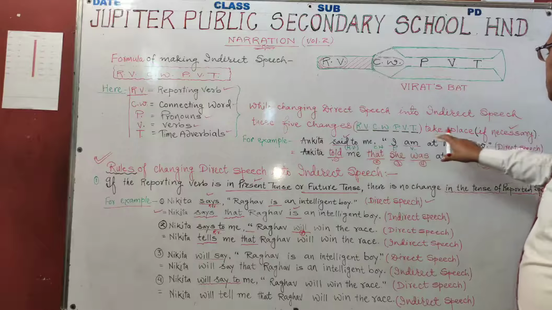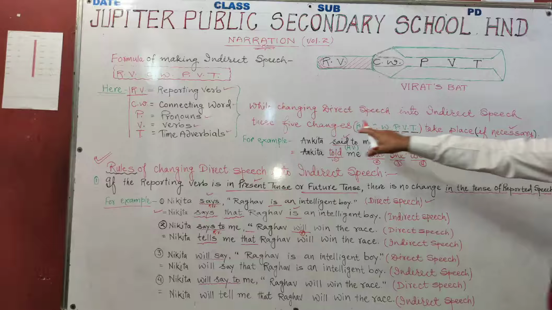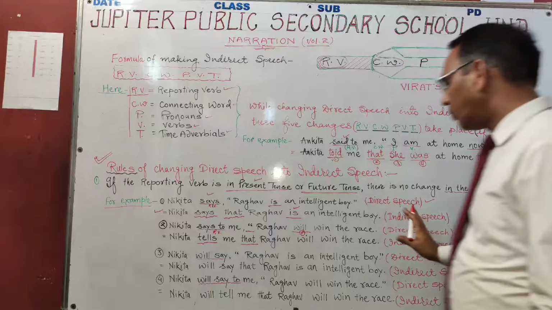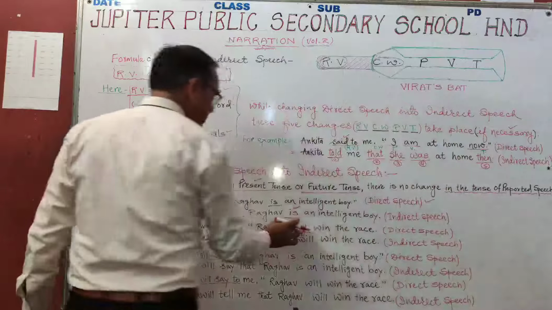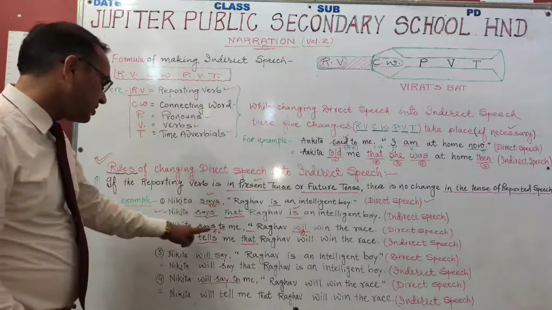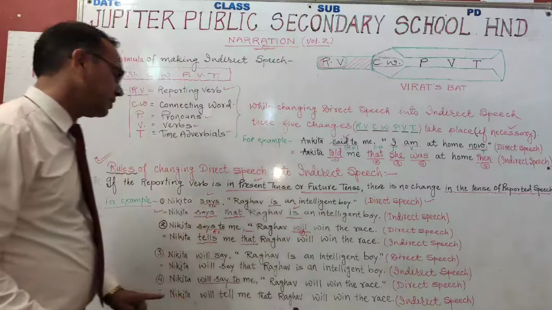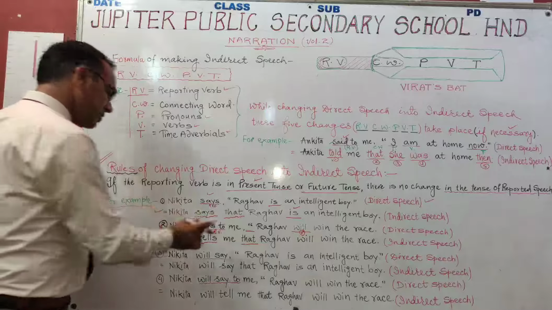The five things जो है ना, changes take place if necessary. यहाँ only one change है, that is in verb. Nikita said to me, Raghav will win the race.